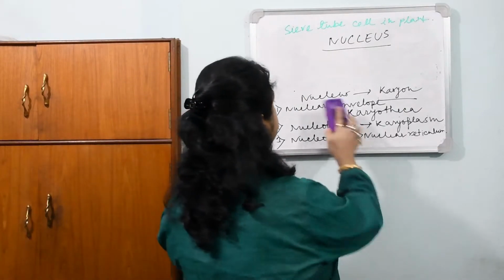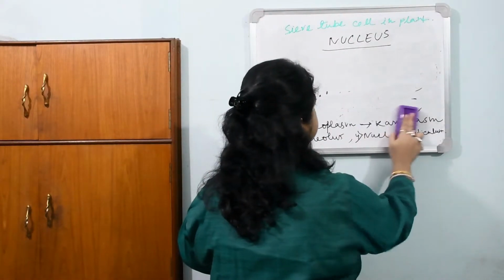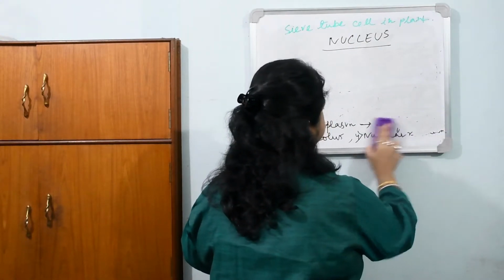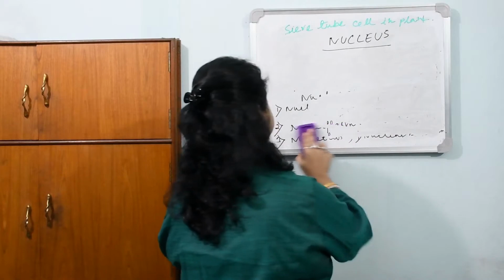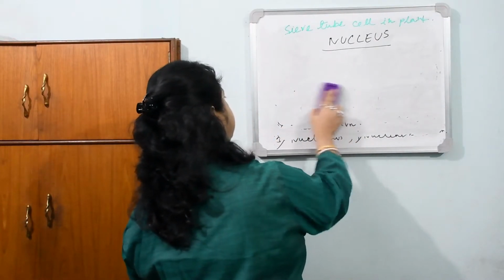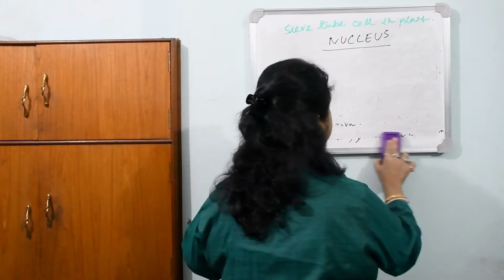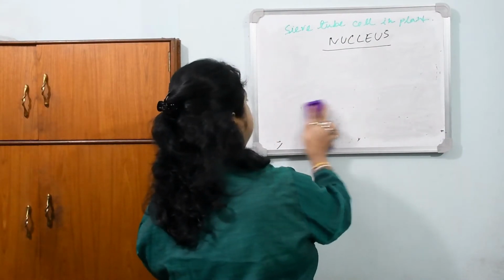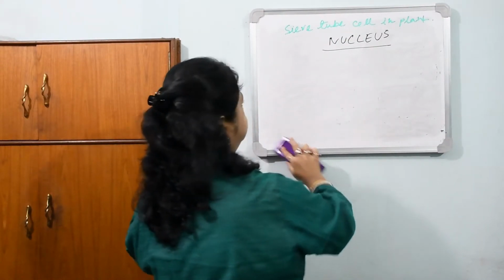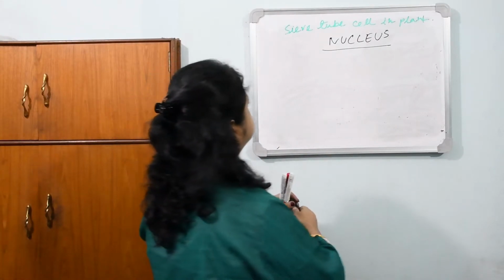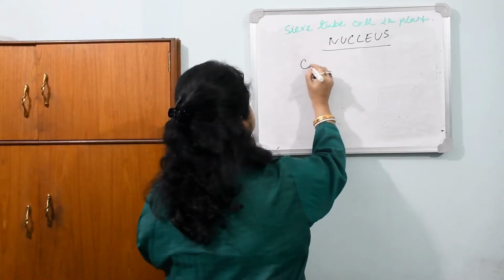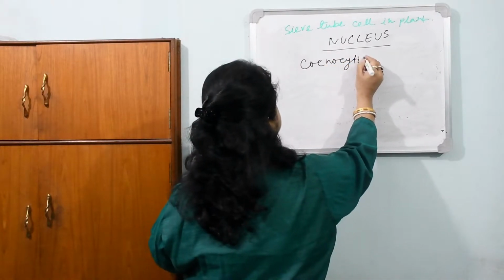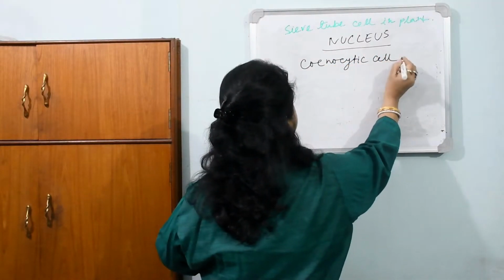Coenocytic cell, I am giving the idea about that. In case of some fungi, the nuclei are many in a single cell without any separation, and that's known as coenocytic cell.